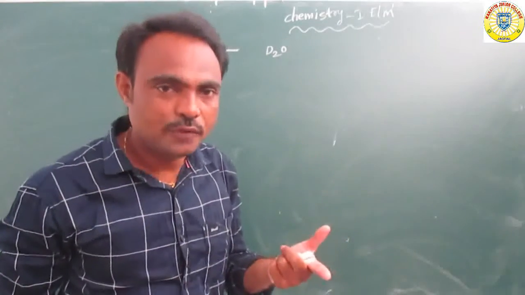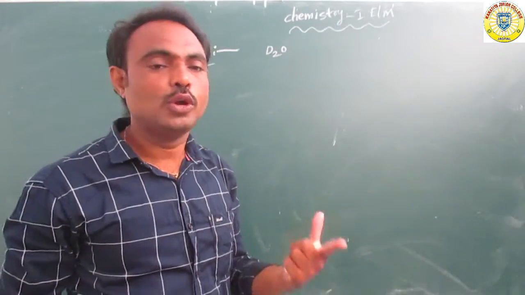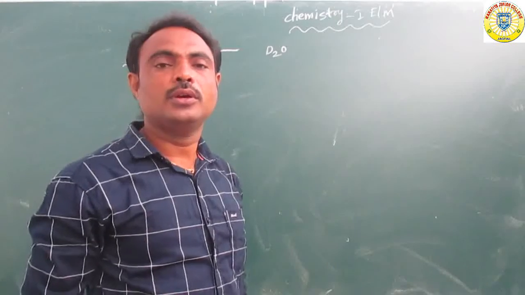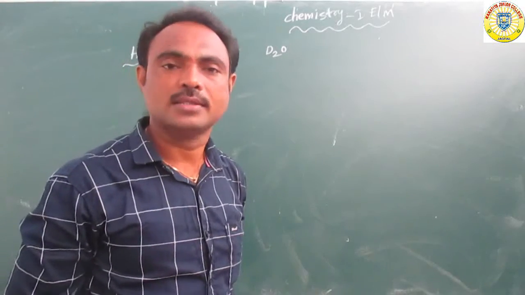What is the formula of deuterium oxide? D2O is the formula of deuterium oxide.